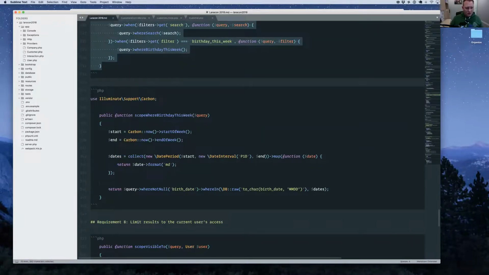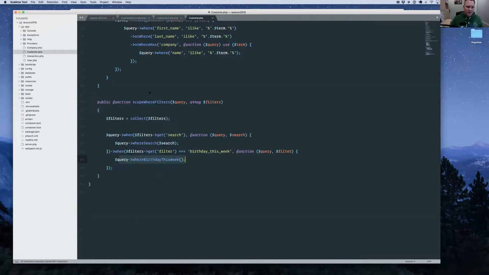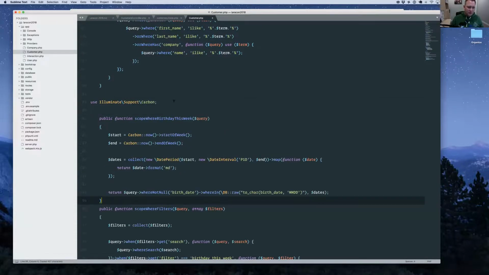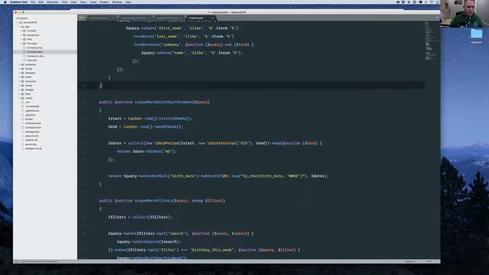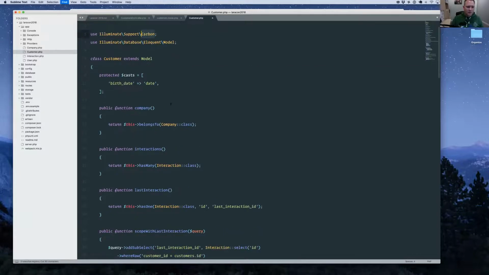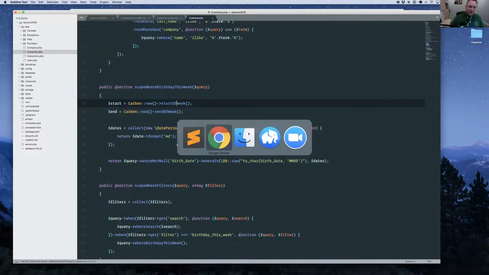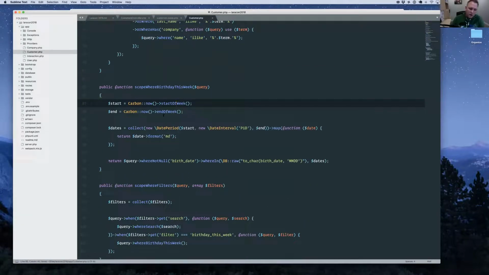Let's grab the code to do this. I'm going to paste this in. I'm going to have to move this import to the top. Okay, so let's look at the implementation of this for a sec. What we're going to do here is find all the customers with a birthday this week. I'm going to use Carbon, which we've been talking about and using a little bit already. I'm going to use it to find the start of the week and the end of the week, and save that as a start and end variable.